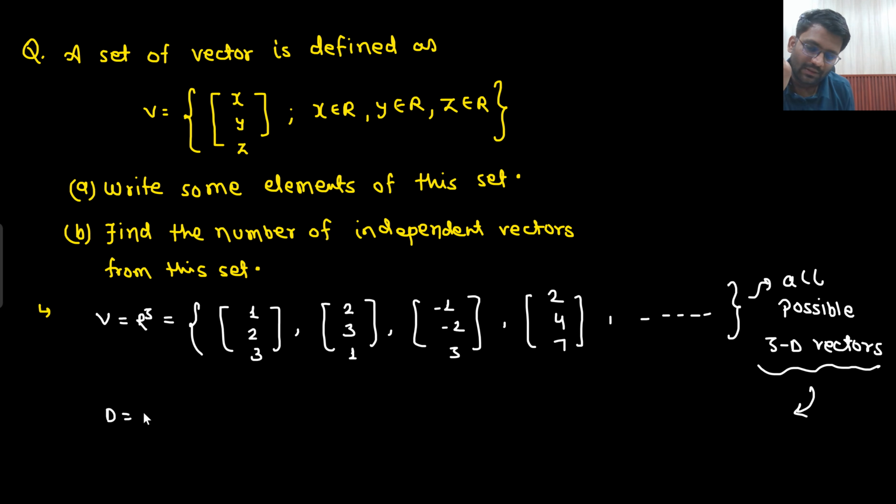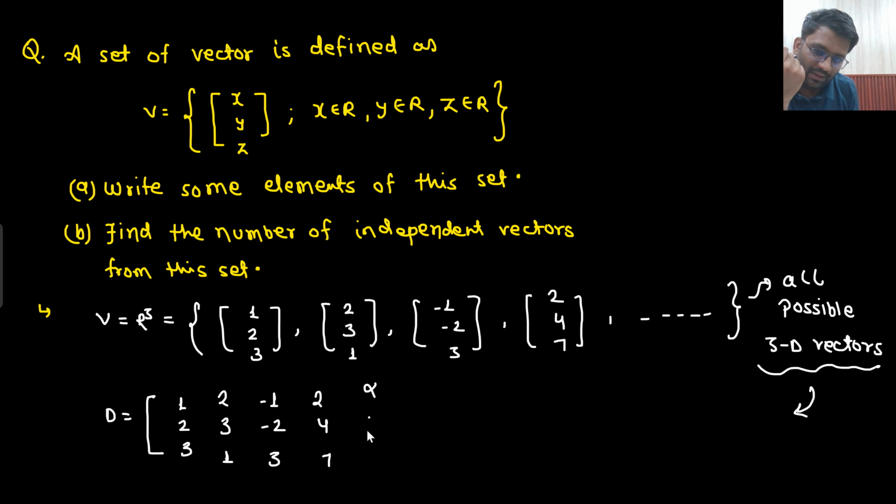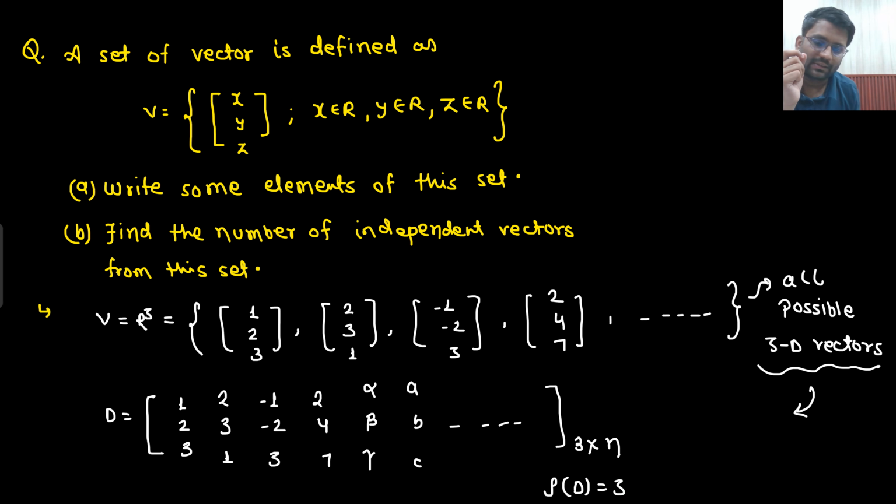Why is that so, sir? You will create a matrix D, there you can write down 1, 2, 3, 2, 3, 1, minus 1, minus 2, 3, 2, 4, 7, alpha, beta, gamma, A, B, C, and so on. In that manner, 3 rows and n columns. What will be the rank? The rank I will be getting is that I will be having 3 independent vectors. Because here I am talking about all the vectors, no?